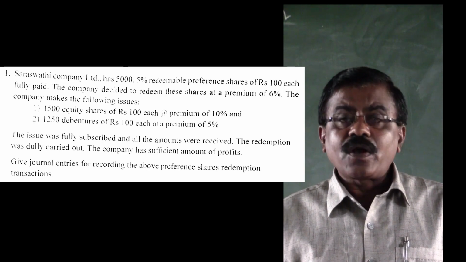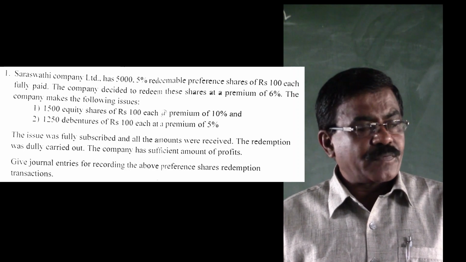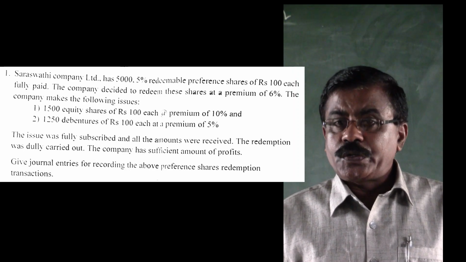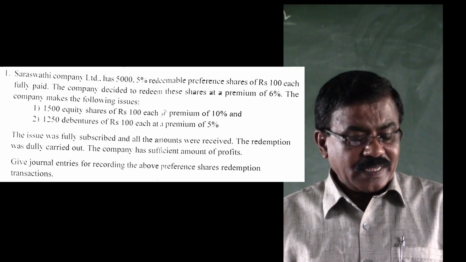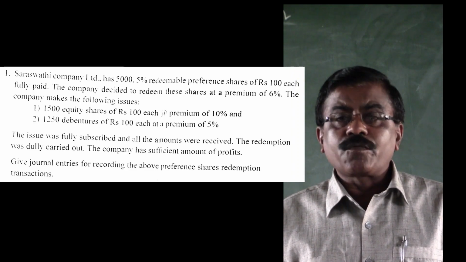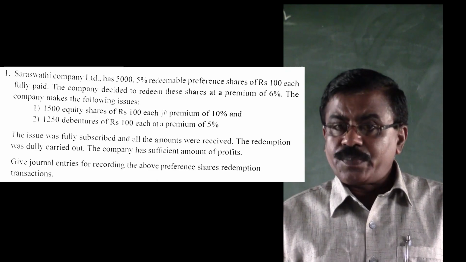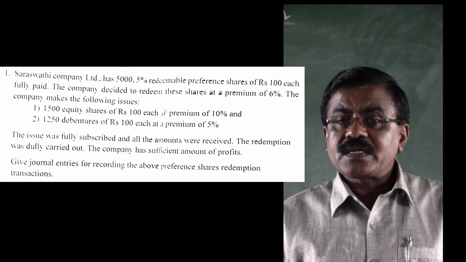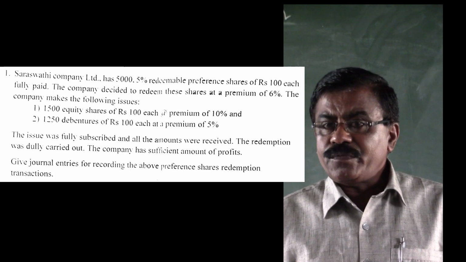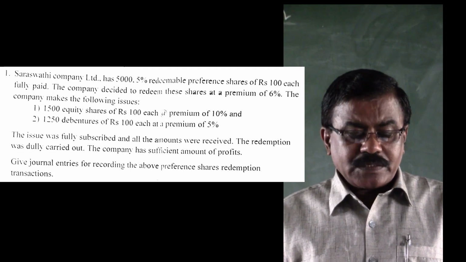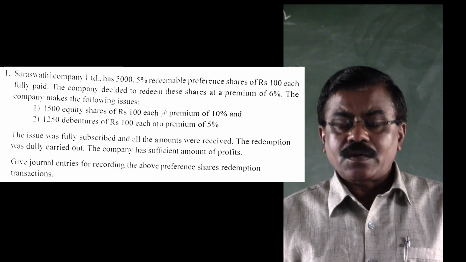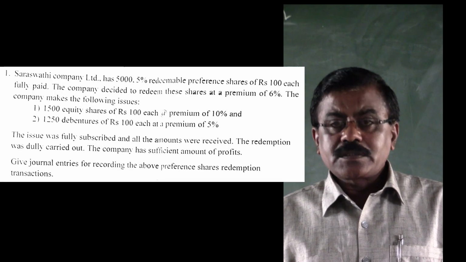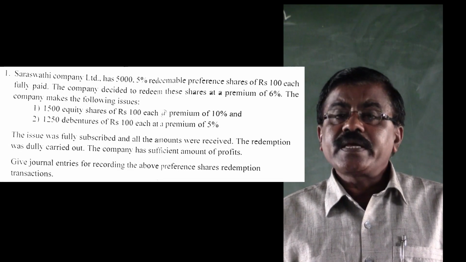For the purpose of redemption of the preference shares, to arrange the amount required, the company is going to issue two kinds of securities: 1,500 equity shares of ₹100 each at a premium of 10%, and 1,250 debentures of ₹100 each at a premium of 5%. As per the given information, all these securities are fully subscribed by the public and the redemption was duly carried out.